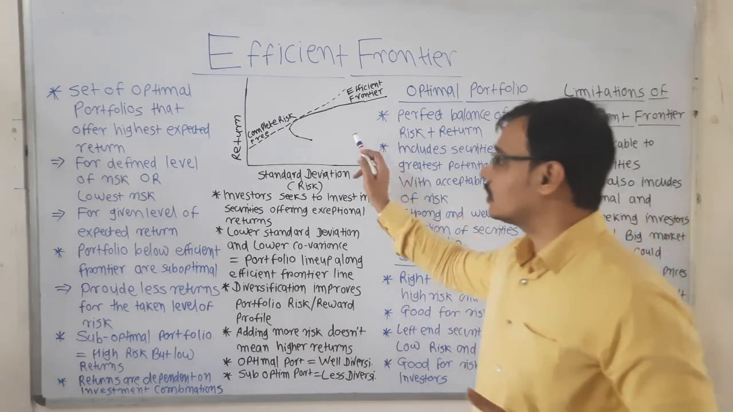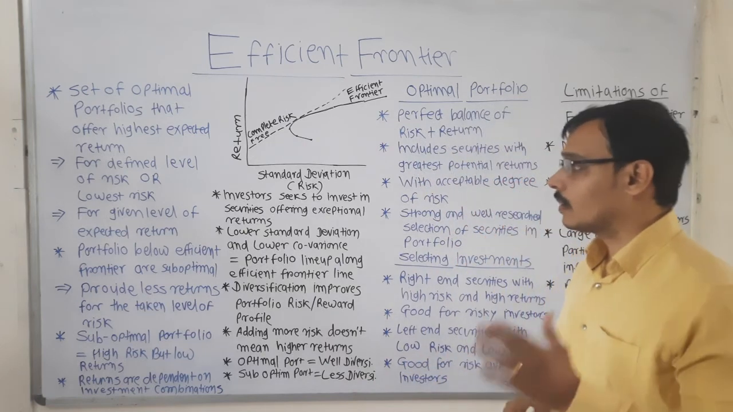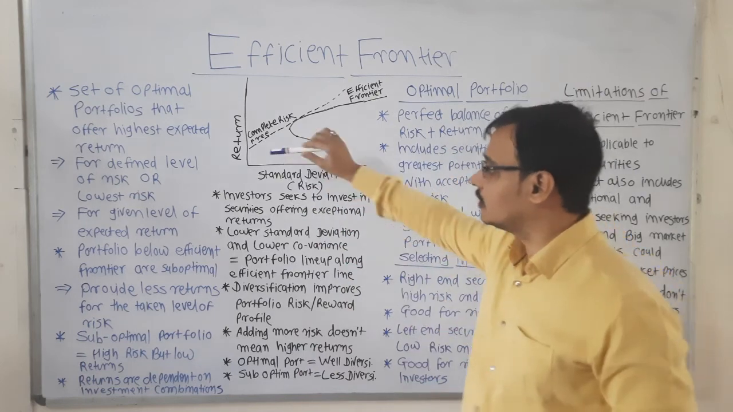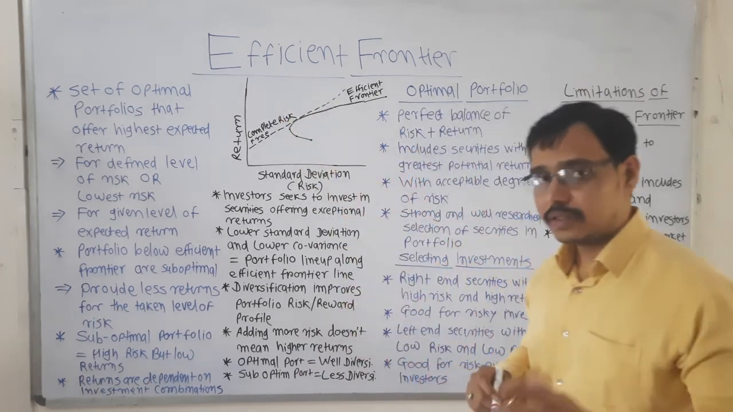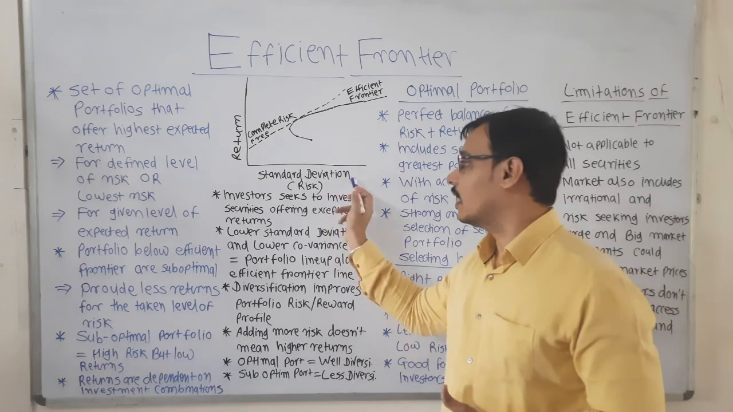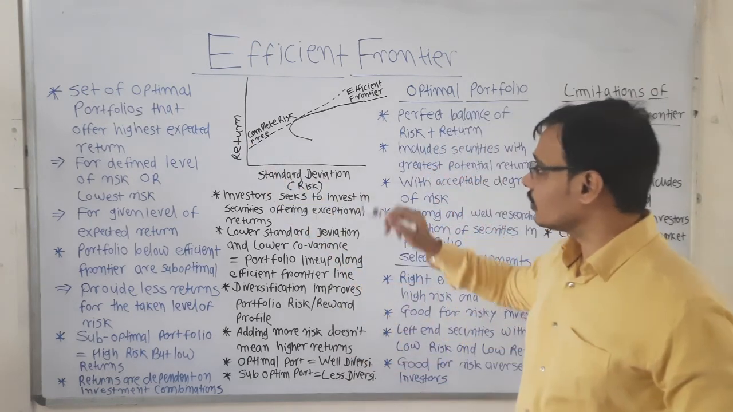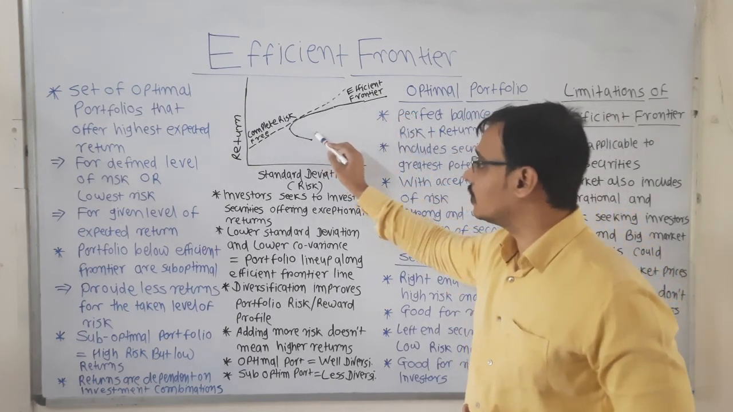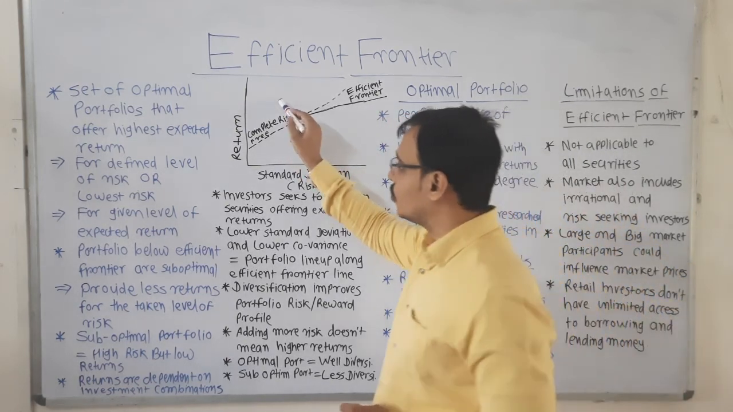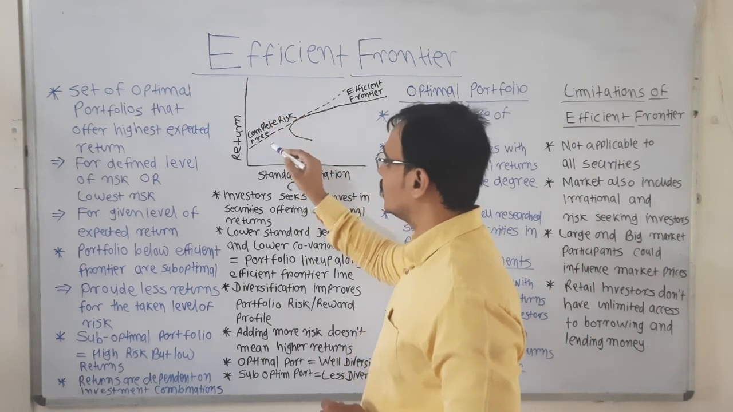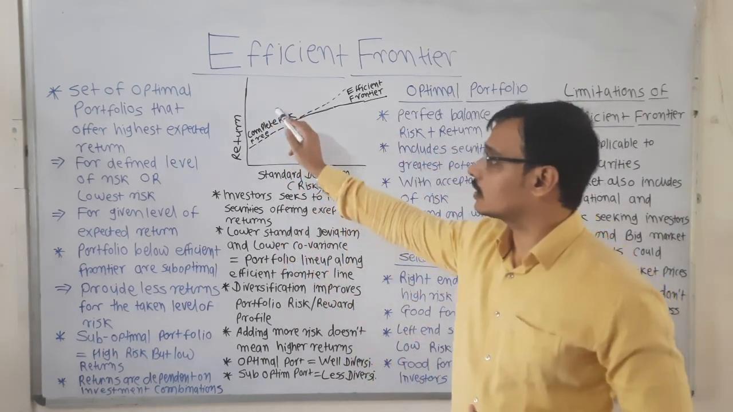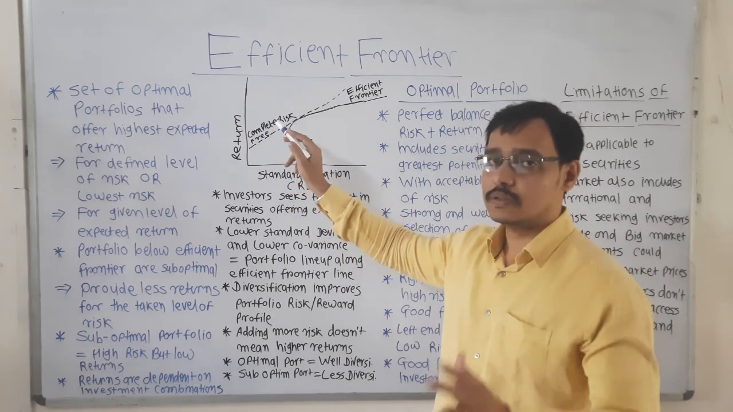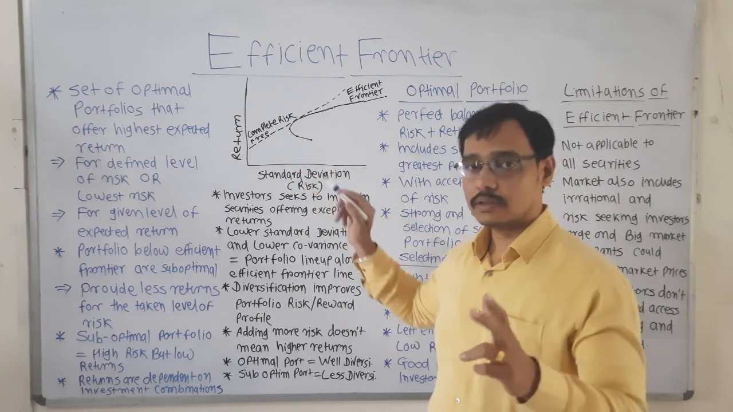Let's see the diagram of the efficient frontier. First understand that this is the standard deviation and this is the return. It is plotted against the x-axis and the y-axis. Now this is the efficient frontier. This curve is the efficient frontier. When you are investing in stocks which lie on the efficient frontier, you are completely risk free as per Harry Markowitz's efficient frontier theory.